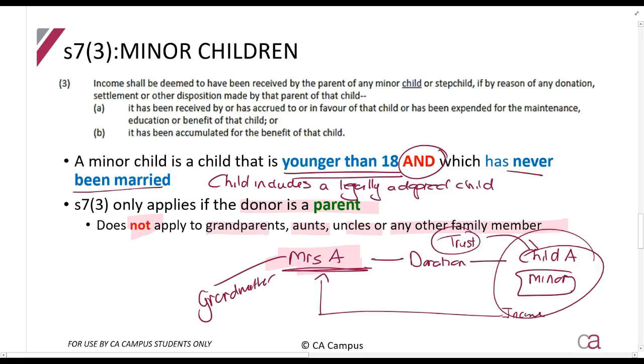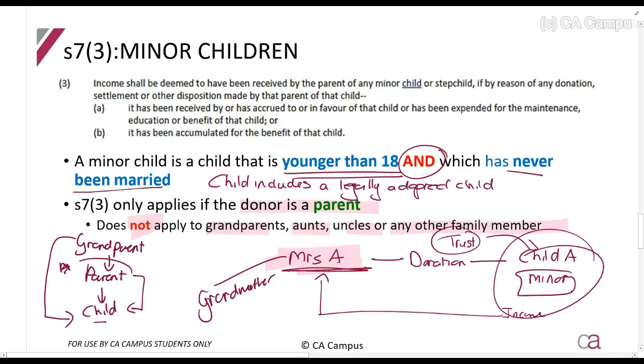Right, the idea behind it, just for interest's sake I suppose, is that, let's say it like this: grandparent, parent, and child. This is basically how a family is structured. The parent and the child have a direct influence on each other, especially when the child's a minor child. If the child's a minor child, you are most of the time in charge of the child's finances. So that is why you can manipulate the situation. But if a grandparent gives to the child, there's a parent that's in the way.